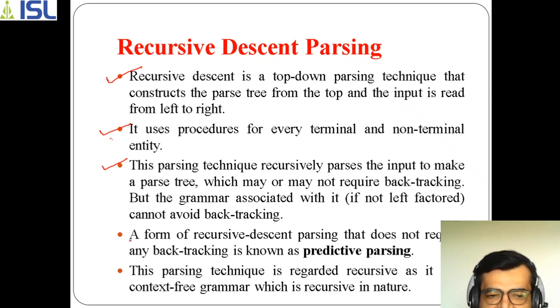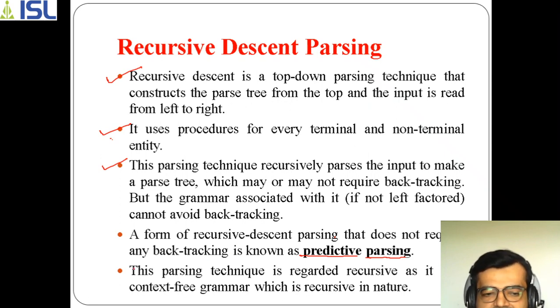In the same way, if you don't require the backtracking process in top-down parsing, and whatever we are discussing right now is completely top-down parsing, then you can go with the next method, which is predictive parsing. What is this method? Predictive parsing is a method which doesn't require backtracking, and still you can perform top-down parsing.